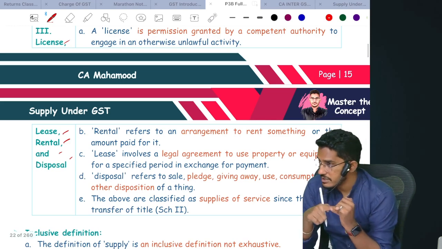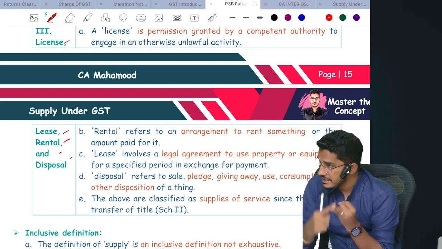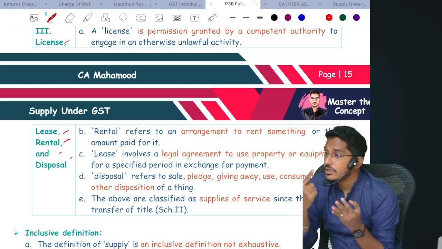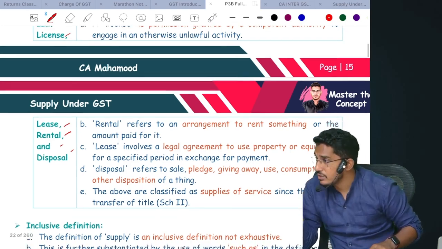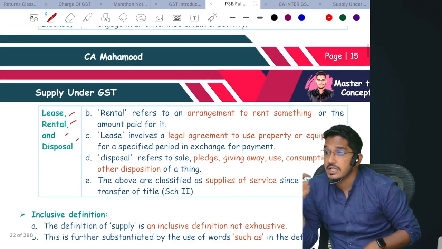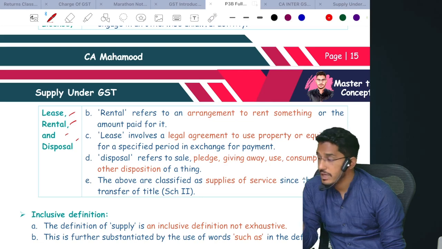So goods or services must be there. Either they should be sold, transferred, bartered, exchanged, leased out, rented out, licensed out, or in any other manner disposed. Whenever all these forms take place, they will be considered as supply. But the condition is there must be consideration.